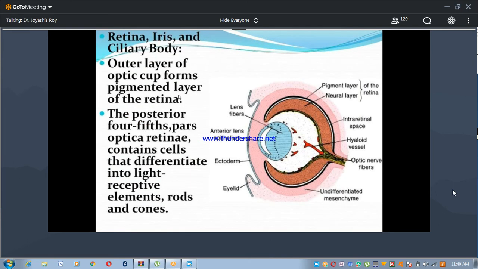So the outer layer of the optic cup forms the pigmented layer of the retina. This is the pigmented layer of the retina, developed from the outer layer of the optic cup. The posterior 4/5, which we know as pars optica retinae, contains cells that differentiate into light receptive elements, rods and cones. These rod and cone cells are the light sensitive part of our retina.